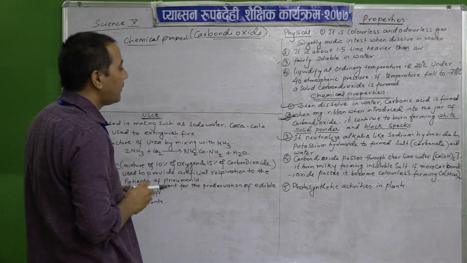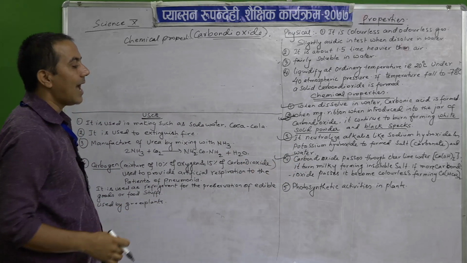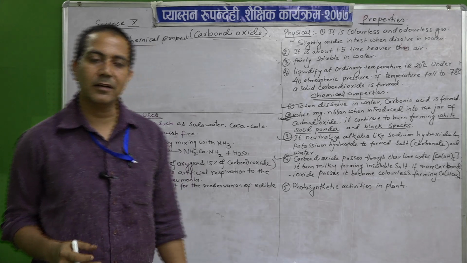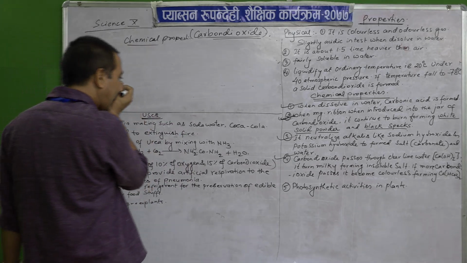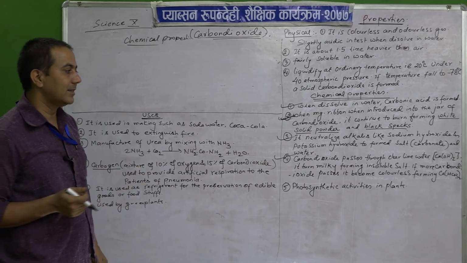So, another one: when carbon dioxide is passed through clear lime water. It is mostly asked in the SLC and SEE exams and the internal exams also.